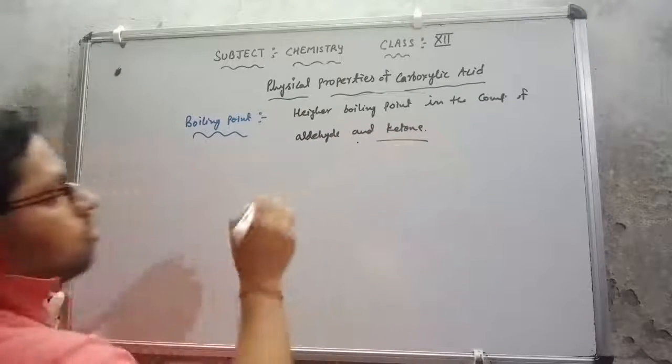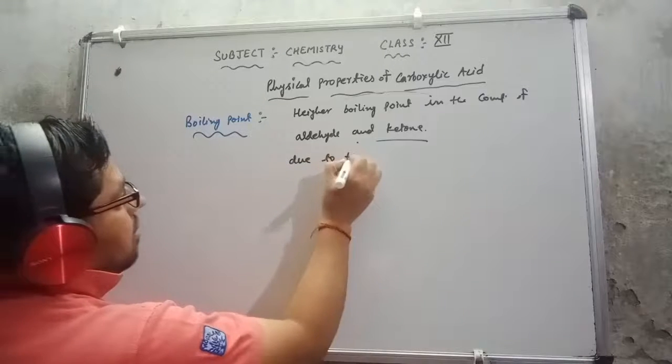This is also very simple, due to the presence of hydrogen bonding.